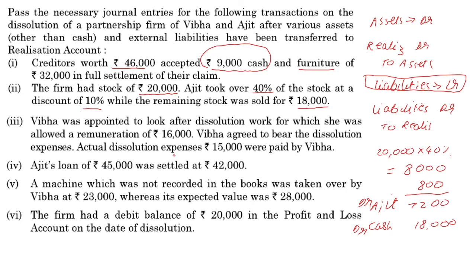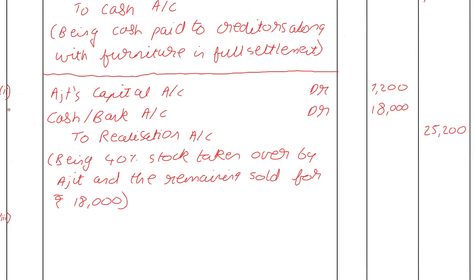Actual dissolution expenses 15,000 were paid to Vibha. All right. And now, as far as the firm is concerned, they are paying her 16,000. All right. What about the actual expenses being 15,000? Very good. She's putting in effort. She makes a gain of 1,000. That is not our concern. As far as we are concerned, how much are we compensating her? 16,000. All right. So going back to the journal entry, realization expenses.